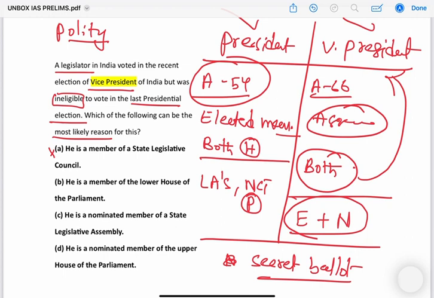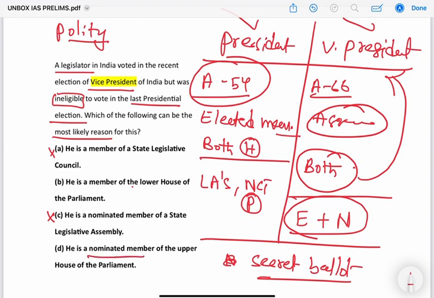Next, he is a member of the lower house of parliament. We'll come to that later. He's a nominated member of the state legislature, so I can eliminate A and C because state legislative assembly or council has no role to play in vice presidential election. Now we are left with two options. He is a member of the lower house of parliament, and he's a nominated member of the upper house.